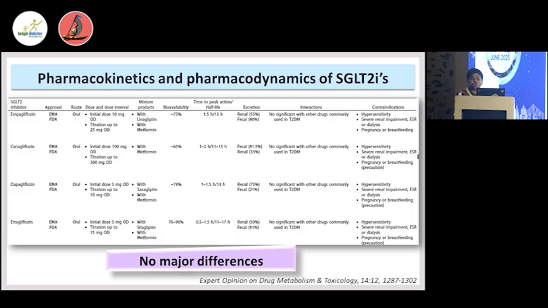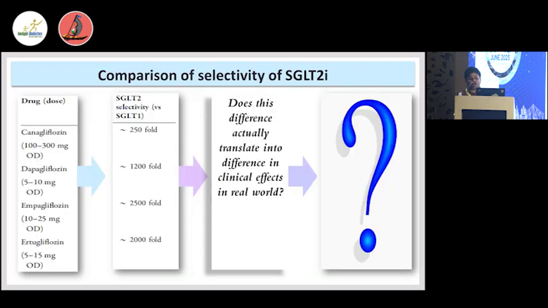Now, do they all work in the same way? It depends on different factors. First, we have to discuss the pharmacokinetics and pharmacodynamics of the different molecules. Bioavailability is very important to know, and on the basis of that the dose requirement is mainly fixed. The bioavailability is lowest with Canagliflozin, at 65%, and it is higher with Empagliflozin and Dapagliflozin. So the Cana dose requirement is high, 100 milligram as we all know, and the DAPA dose is 10 milligram.